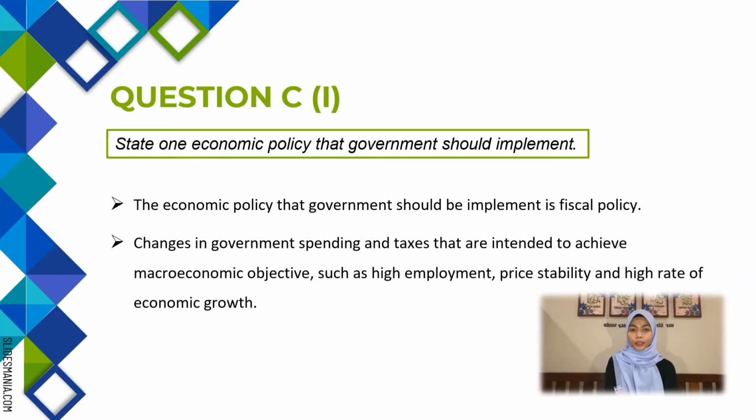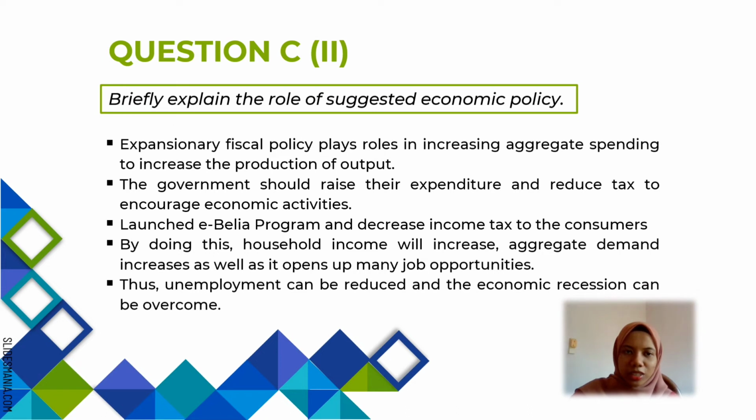Question C1: state one economic policy that the government should implement. Based on the question, the economic policy that the government should implement is fiscal policy. Fiscal policy measures the changes in government spending and taxes that are intended to achieve macroeconomic objectives, such as high employment, price stability, and a high rate of economic growth.